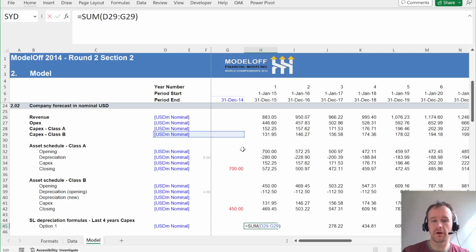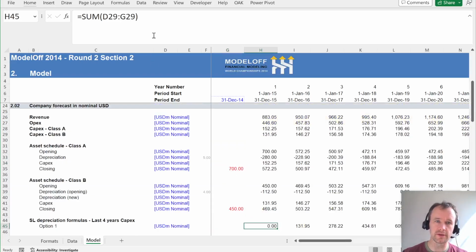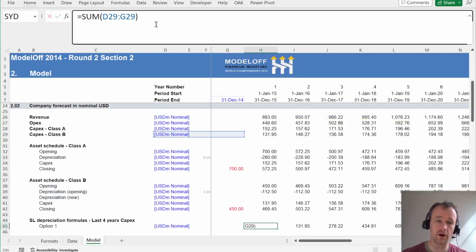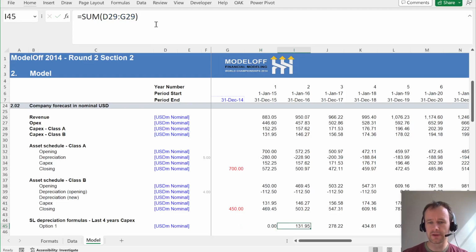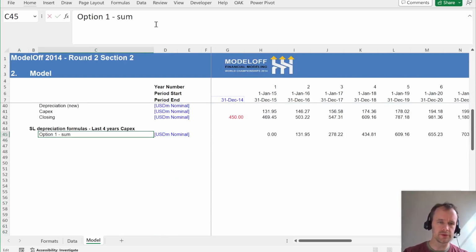Now, the first problem with this is that, if instead of 4 years I have something with a 20-year useful life, then this is going to go off the end of the sheet. But spare that problem. Second problem is you're not referencing the number 4 as an assumption. So if at some later point I said, oh wait, no, it's not 4 year, it's 5 year, I go in here and change it. Well, you generally expect if you change an assumption, it flows through everywhere, but in this case, it won't. You have an assumption here, but it's not actually driving anything. And here you've hard-coded the assumption that you're interested in the number 4. So that's one way to do it, but it's not a great way. So there's option 1, straight sum. We'll just call it sum.